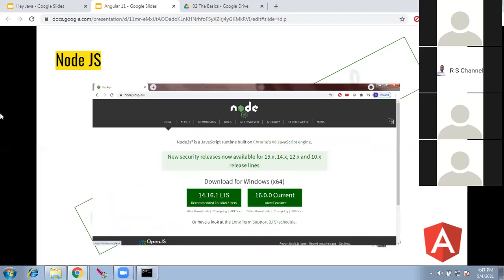Coming to the next slide, how do you get prepared, or what are the basics you need to know to run an Angular application? The first is Node.js. This is just npm, node packaging, to retrieve the supporting libraries, just like we use Maven in Java for jar files. We use Node.js to download the required libraries. You can go to nodejs.org, download the latest package and get it installed. That is the first step.